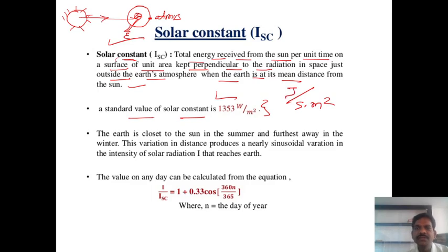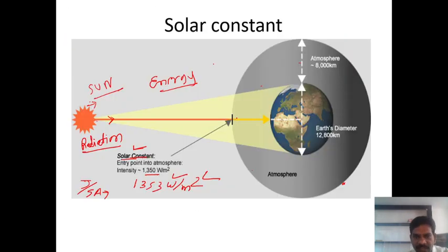Energy unit is joule. The surface is kept perpendicular to the radiation in space outside the earth's atmosphere, when the earth is at a mean distance from the sun. Outside the earth's atmosphere, this portion is nothing but the solar constant.